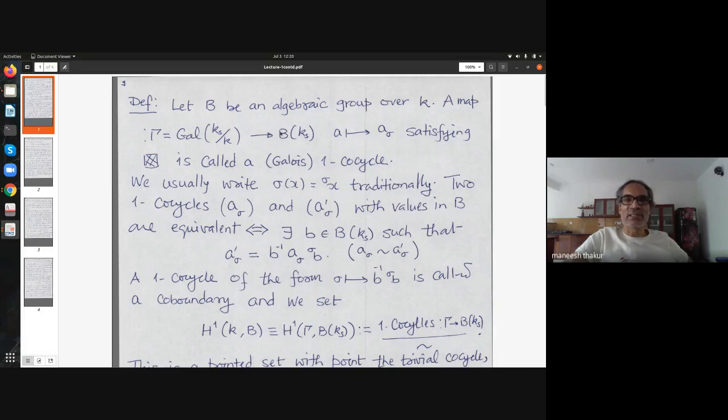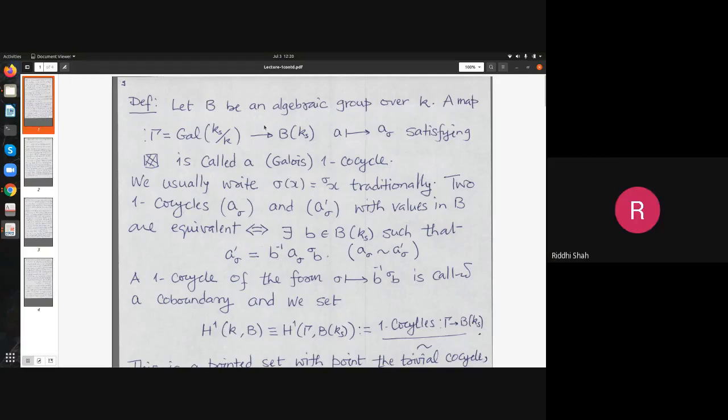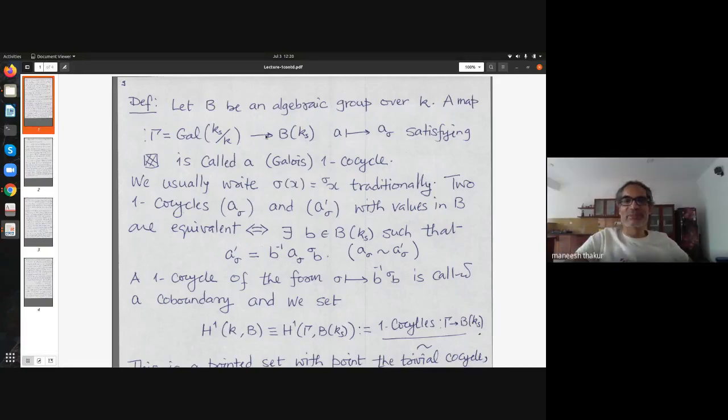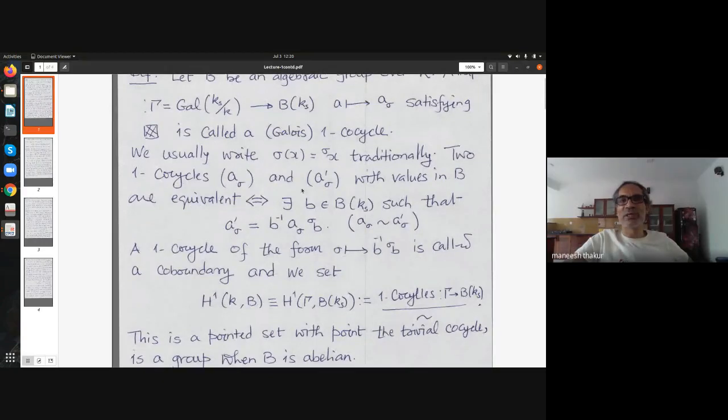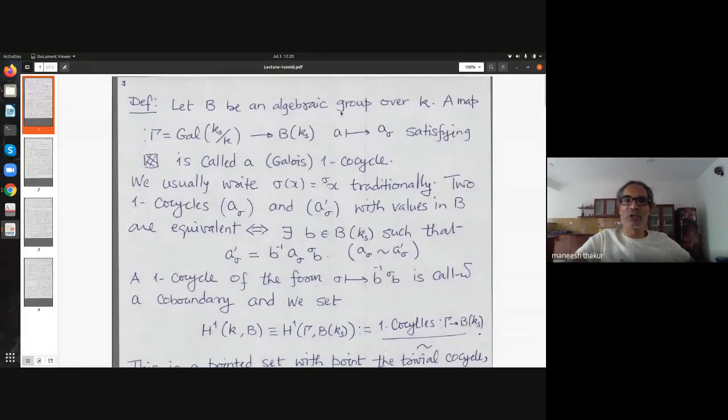So as long as it's a group acted upon by Gamma, there is an action of Gamma on B. Whatever group you like, it should be a Gamma-group. So I will get a set in general. That's all that is. So I can talk of cocycles and so on. Exactly what I have done. So there is no need of working with an algebraic group here, and I'm sorry about misleading. There is no real need of an algebraic group.